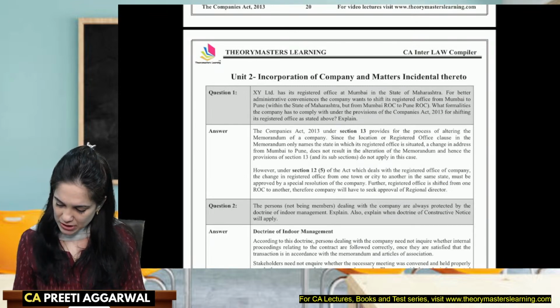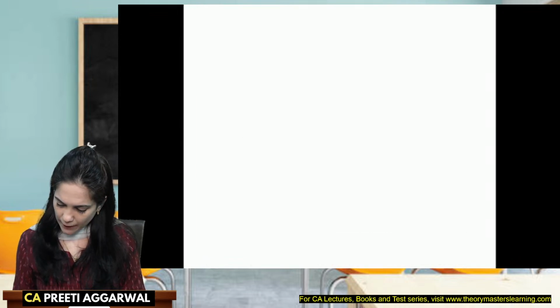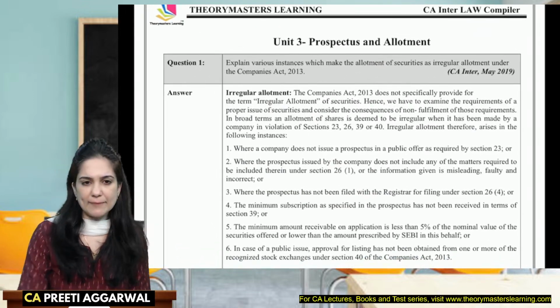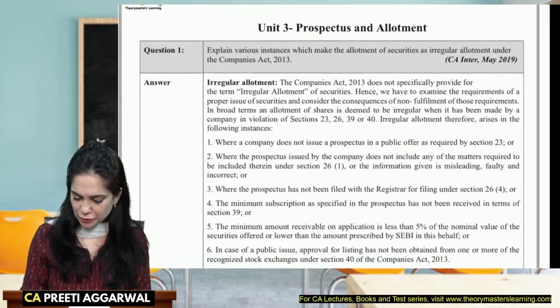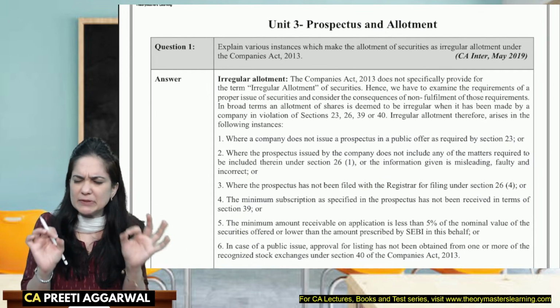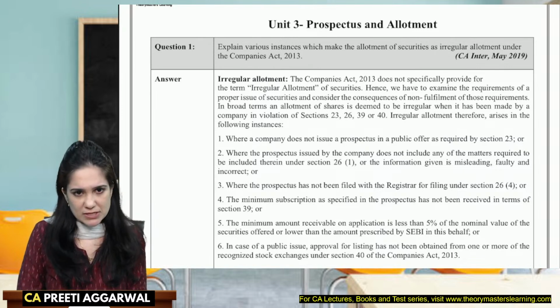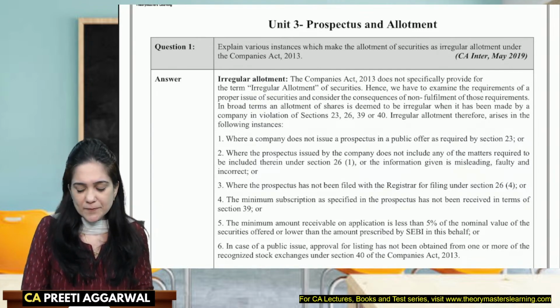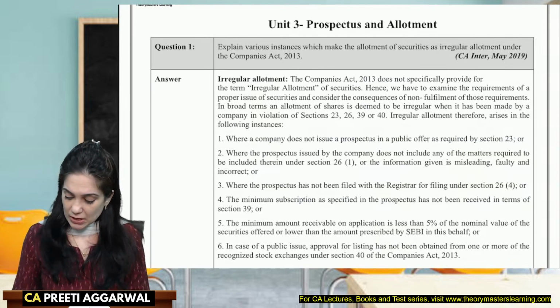Let's go through the question answers for prospectus. Now, if you notice, students, I'm not discussing any particular question over here. I just want you to be aware of the types of questions, because mostly 90% of the times a theory question is asked. There is only one or two sections on which a case-based question is asked. I will highlight that for you.